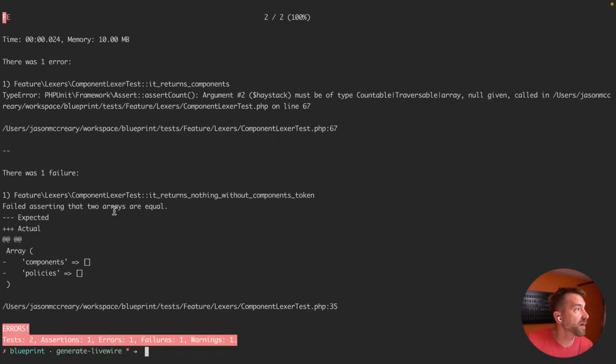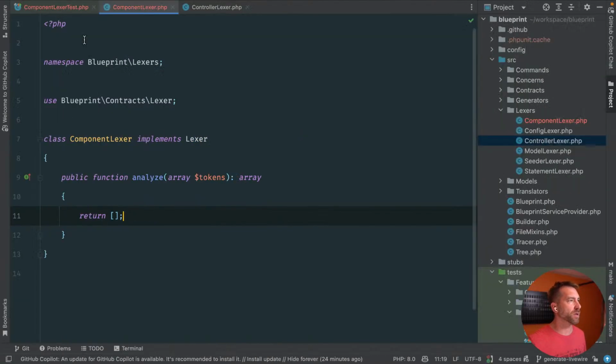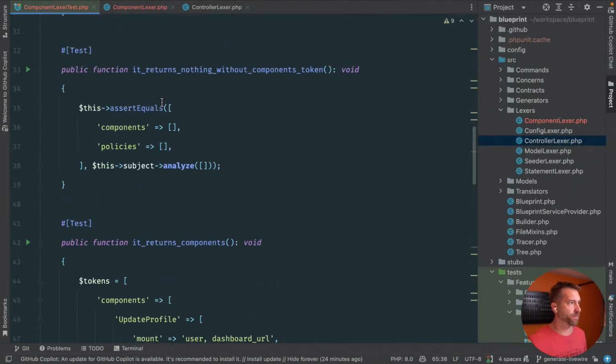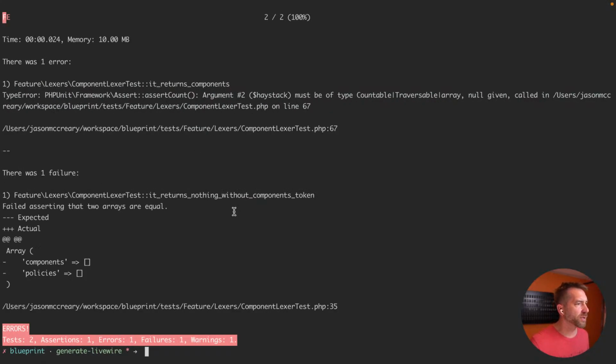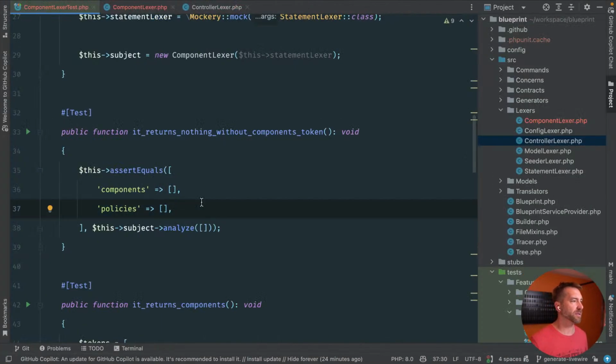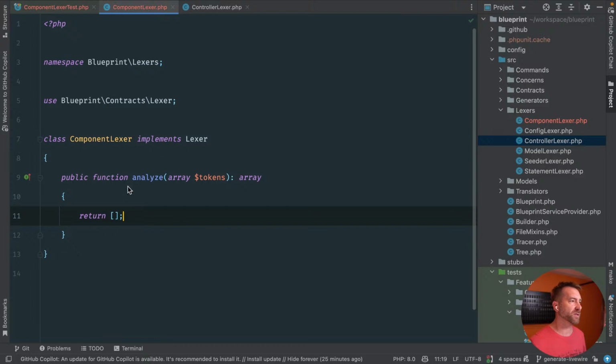Okay, cool. First test fails because assert count argument haystack must be compatible, null given. Let's go see why that happens. Line 67. What's wrong with you? Oh, wait, no. It returns component. It returns nothing. Oh, you get back more. Why am I passing in policies? It's kind of strange. I think I passed that in to demonstrate that we don't change other things, but I'm not going to mess with that right now. Let's just make it happy, right?